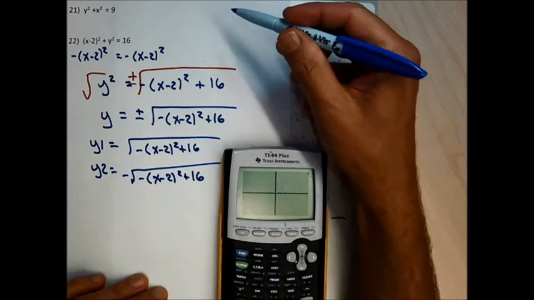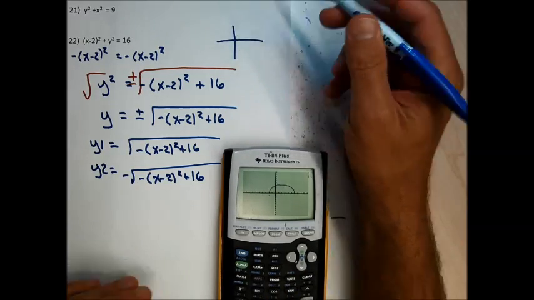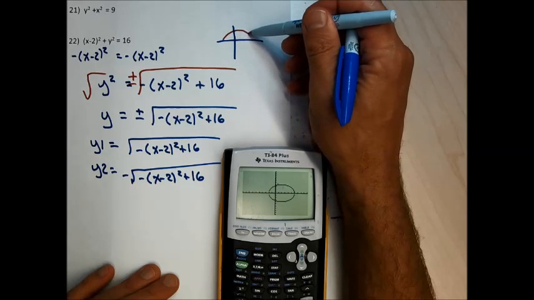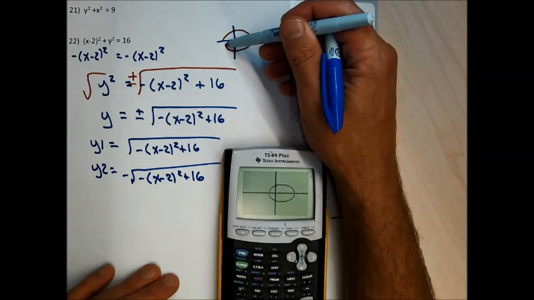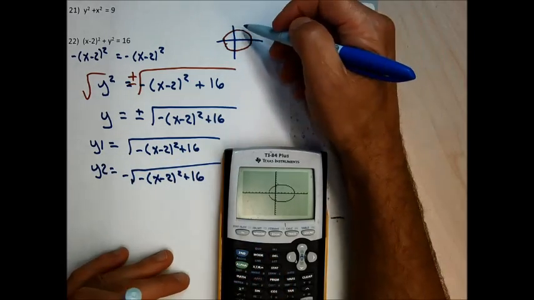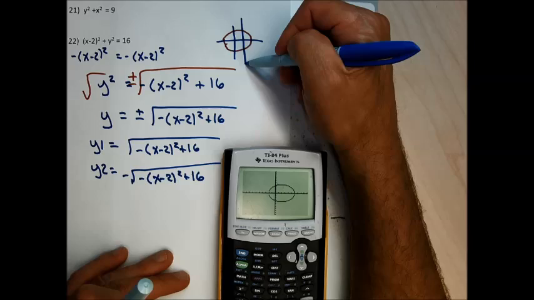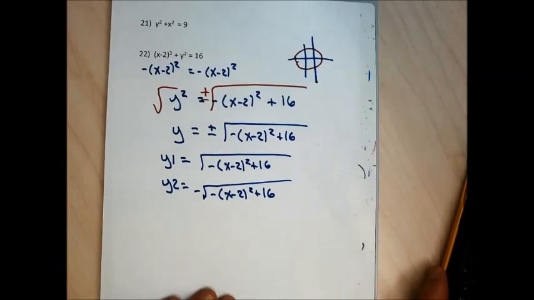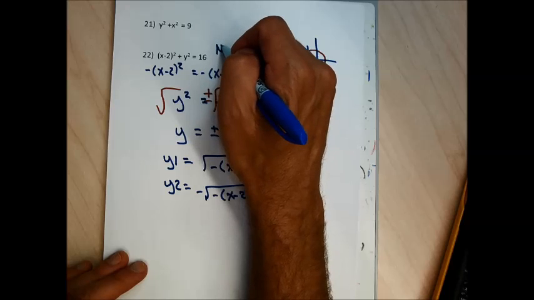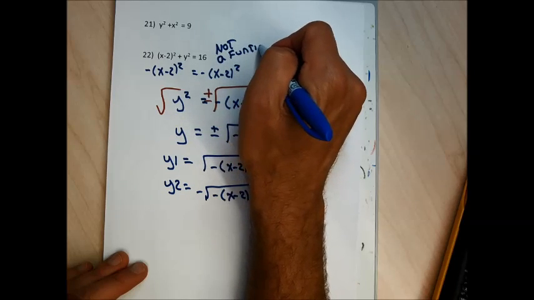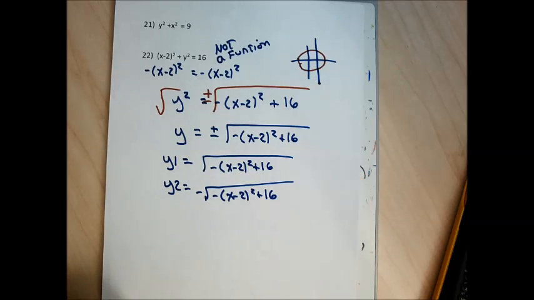When I hit my graph button, oh, that kind of surprised me. I get something that looks like a football shape. And I think the graph's supposed to actually touch the x-axis here, but it doesn't. It kind of doesn't matter. I still fail the vertical line test. It's possible to draw a vertical line to touch the graph in more than one place. So the relation defined in problem 22 is not a function. Your problem 21 is going to be a lot easier to deal with than my problem 22 was.